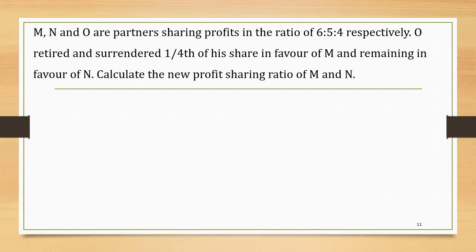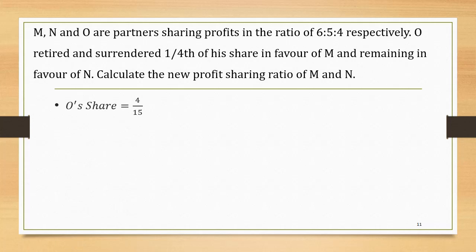M, N and O are partners sharing profits in the ratio of 6:5:4 respectively. O retired and surrendered 1/4 of his share in favor of M and the remaining in favor of N. Calculate the new profit sharing ratio of M and N.